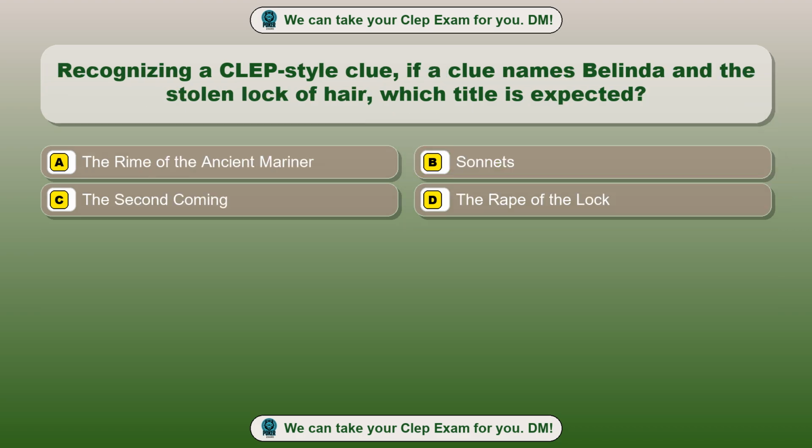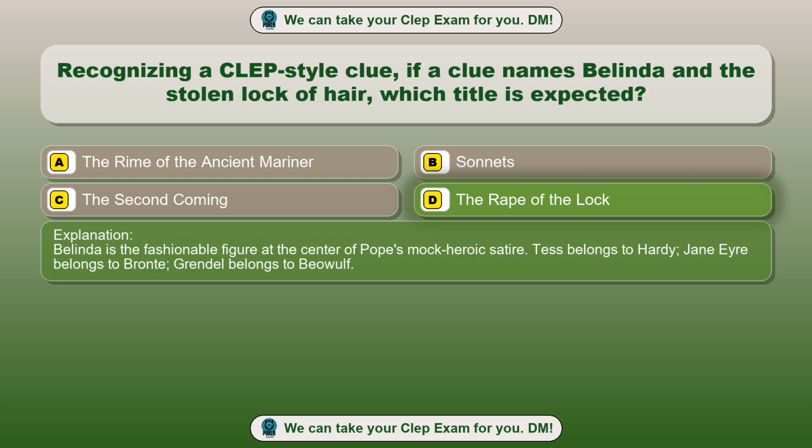Question 85. Recognizing a CLEP style clue. If a clue names Belinda and the stolen lock of hair, which title is expected? Option A. The Rime of the Ancient Mariner. Option B. Sonnets. Option C. The Second Coming. Option D. The Rape of the Lock. The correct answer is option D. The Rape of the Lock. Belinda is the fashionable figure at the center of Pope's mock heroic satire. Tess belongs to Hardy, Jane Eyre belongs to Bronte, Grendel belongs to Beowulf.